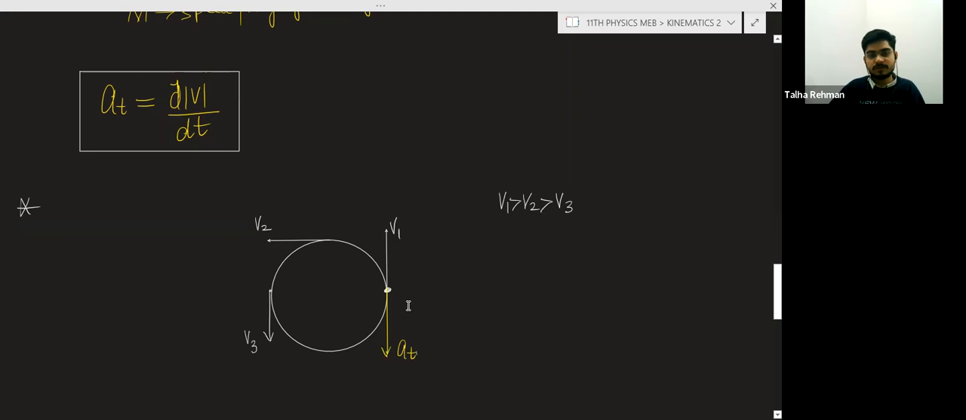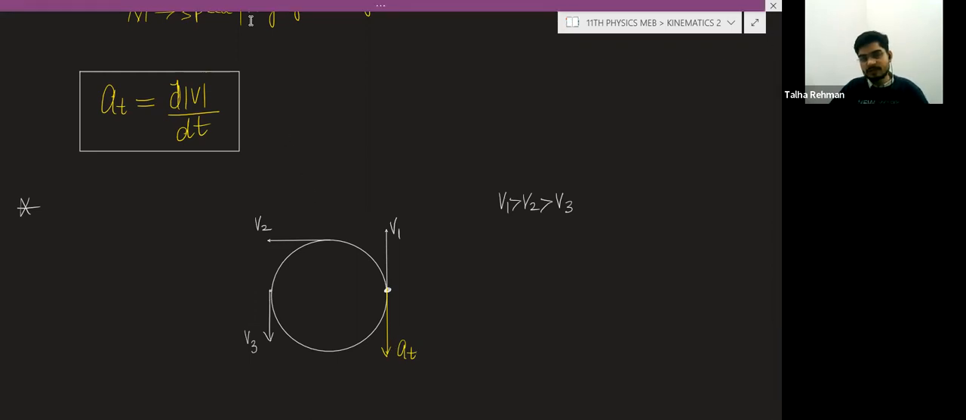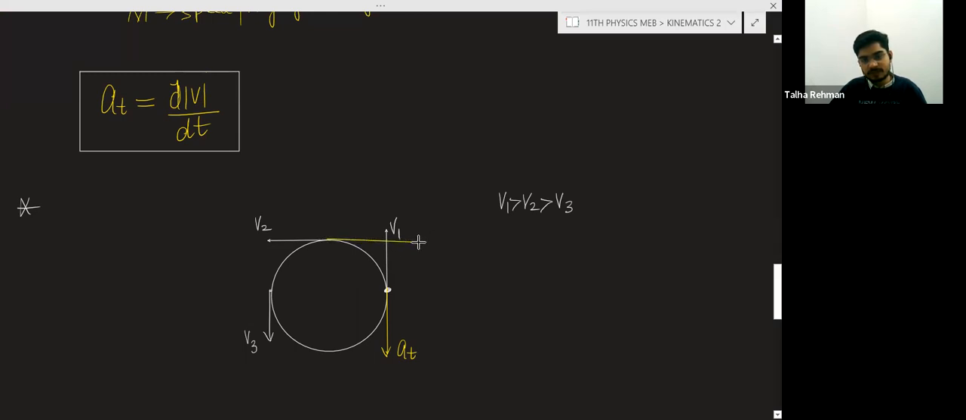Okay, because this time it will be the retardation. Retardation is the negative acceleration. If the velocity is decreasing, then the direction of the acceleration will be like this. So at different points, if the velocity is decreasing, then the direction of the tangential acceleration will be opposite to the direction of the velocity. Tangentially opposite, you can say.